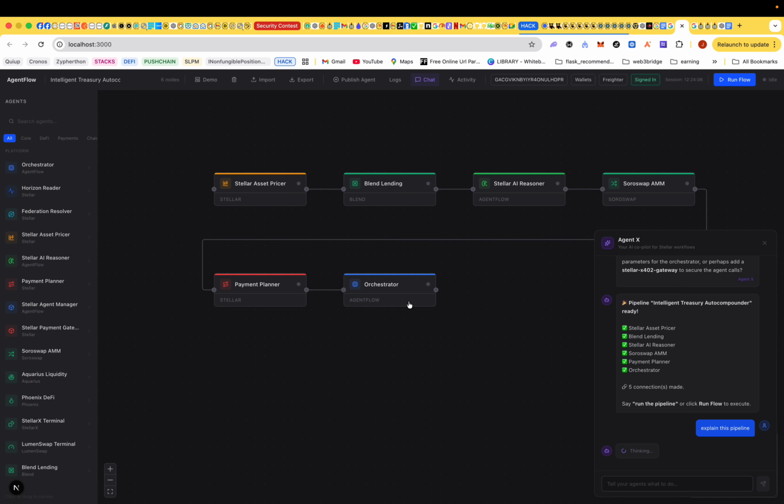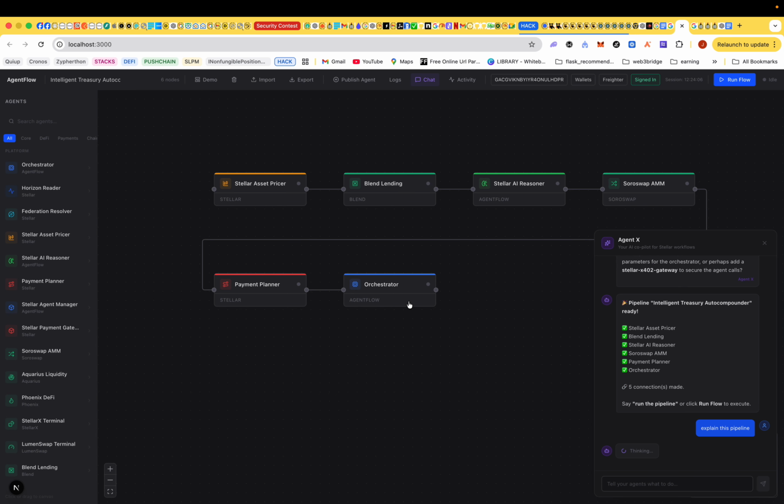So you can read out what it's saying, but let's just read out that the pipeline acts as a closed-loop system, moving from market intelligence, to decisioning, and then execution. So Stellar asset price gets the pricing and all of that. Now, okay, we have our pipeline.